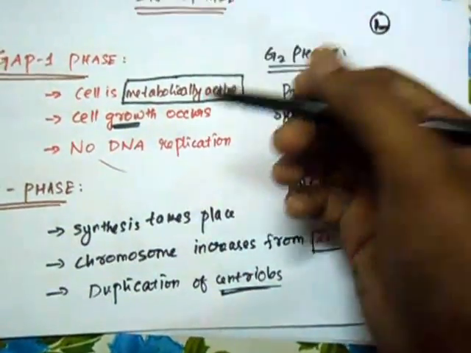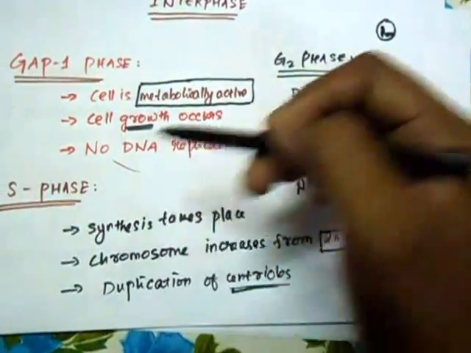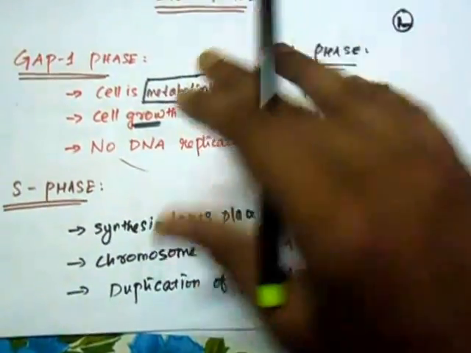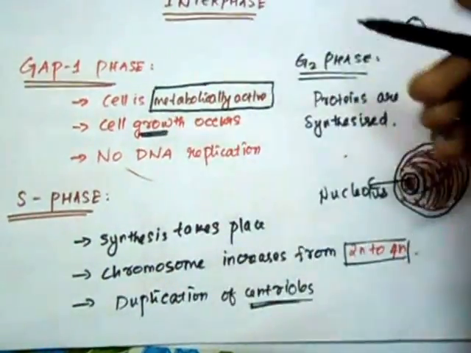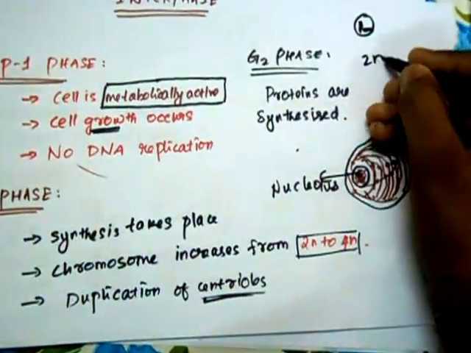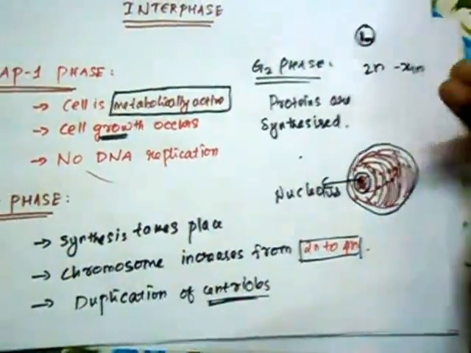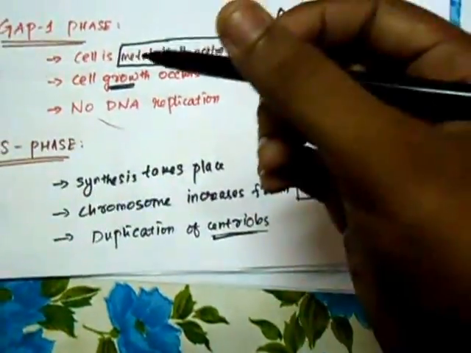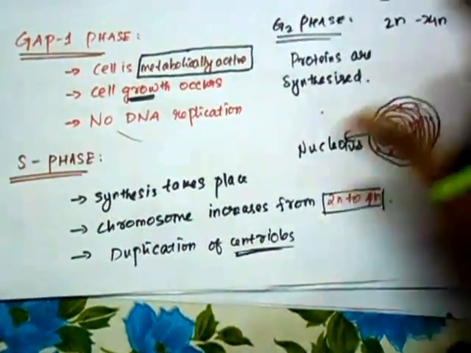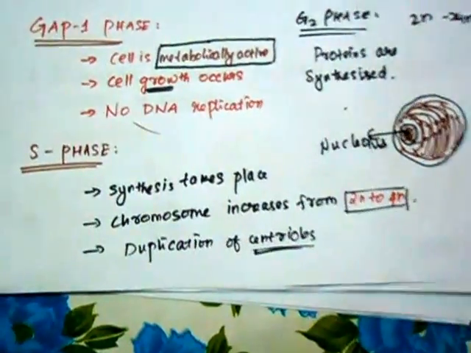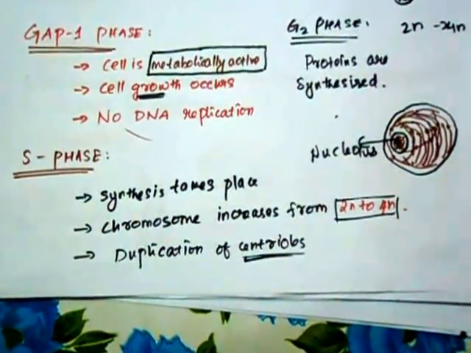Now the G1 phase is followed by the S phase where the synthesis takes place. S here is for synthesis. DNA synthesis takes place, and now we have gone from 2n to 4n number of chromosomes. There's also a duplication of centrioles. Centrioles are very important structures when it comes to cell division.